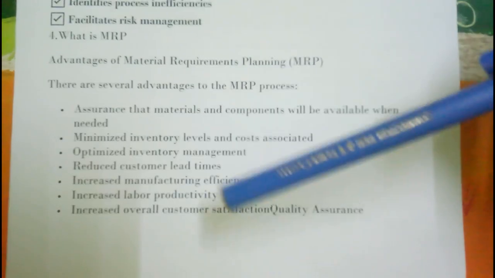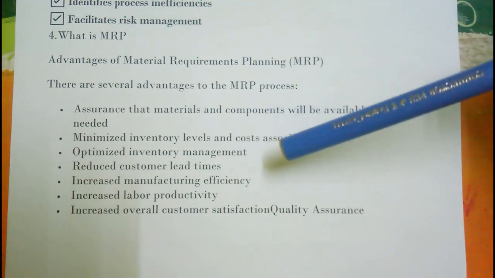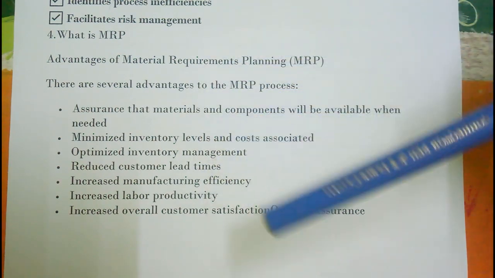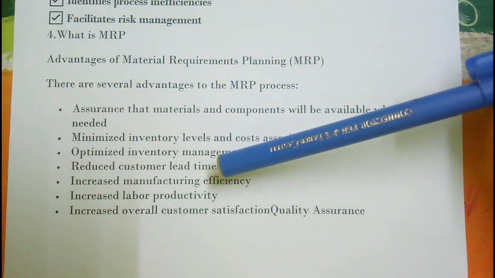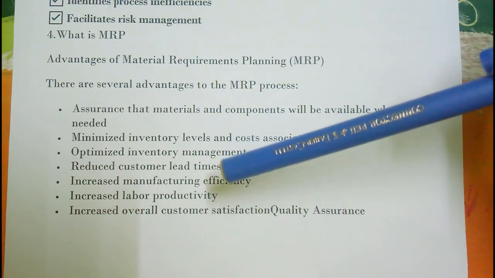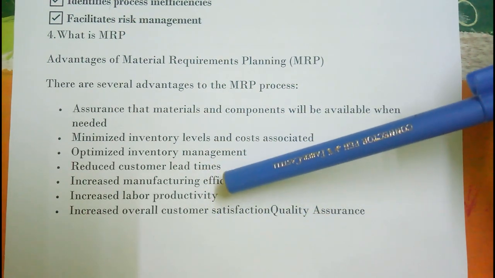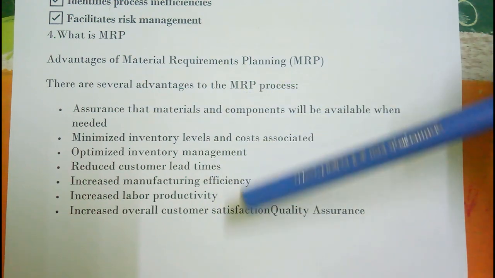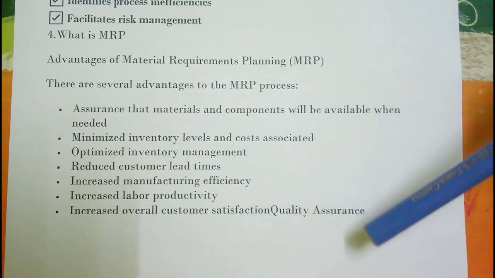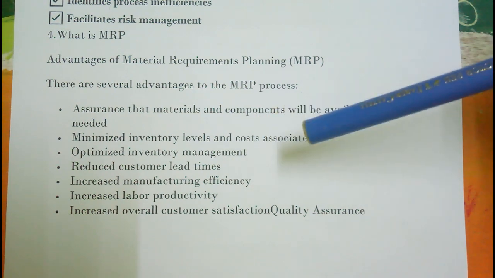Next, second advantage, minimized inventory level and cost associated. This is the second advantage. Third one, optimized inventory management. Next advantage, reduced customer lead time. Next advantage, increased manufacturing efficiency. Next advantage, increased labor productivity. Last advantage, increased overall customer satisfaction and quality assurance. These are all the advantages of material requirement planning.